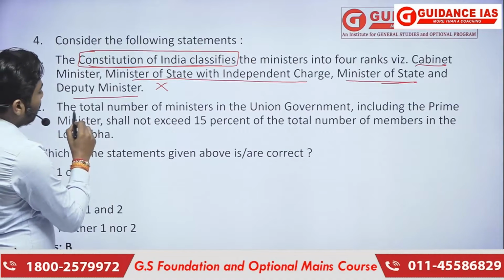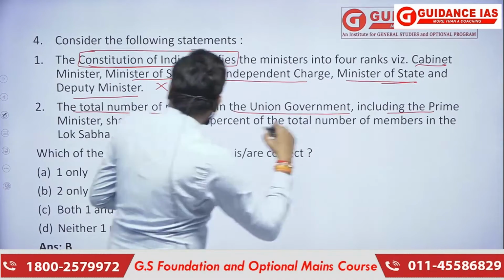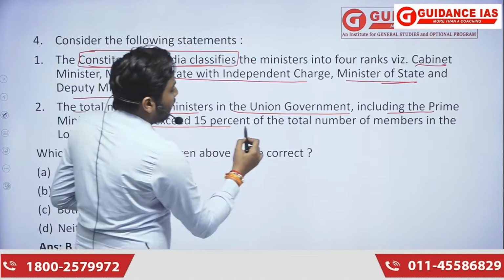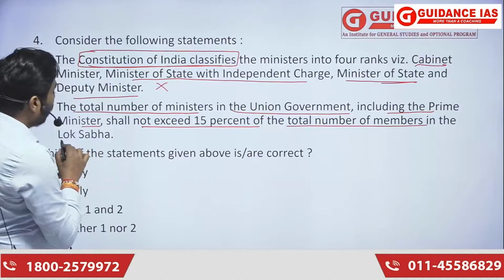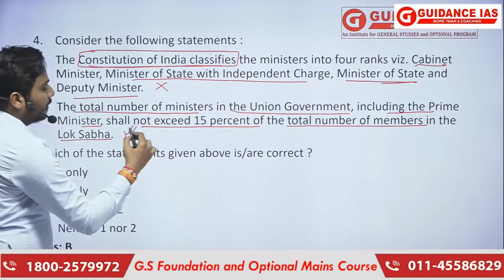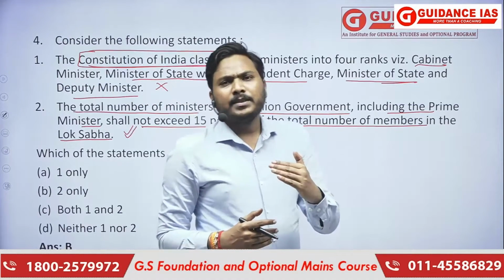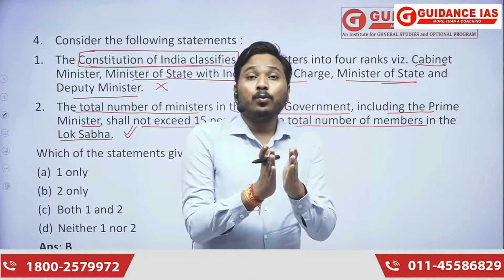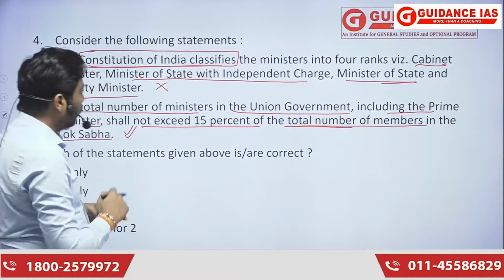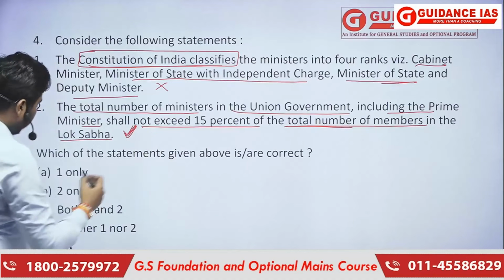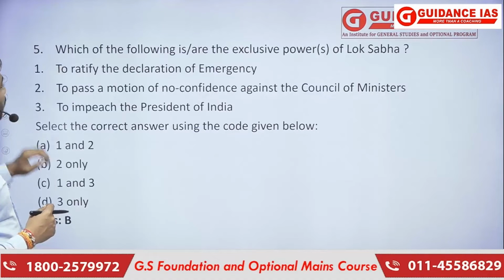Second statement, the total number of ministers of the union government, including the prime minister, shall not exceed 15% of the total members in the Lok Sabha. That particular statement is correct. So, maximum strength of Council of Ministers is 15% of Lok Sabha. Remember, Lok Sabha, total number, clear? So, this particular statement is correct. Answer is B. Okay.